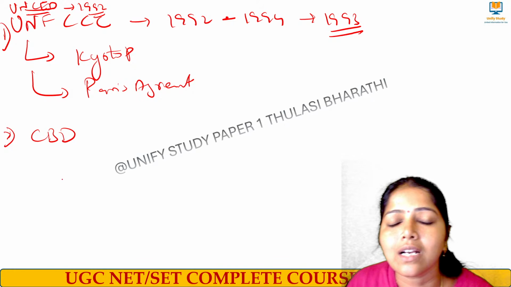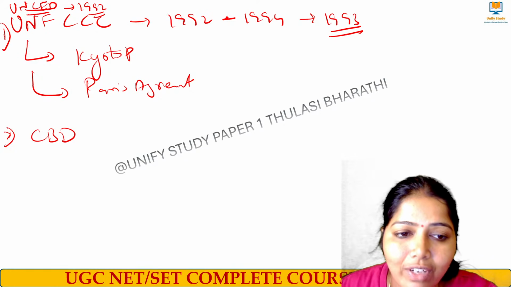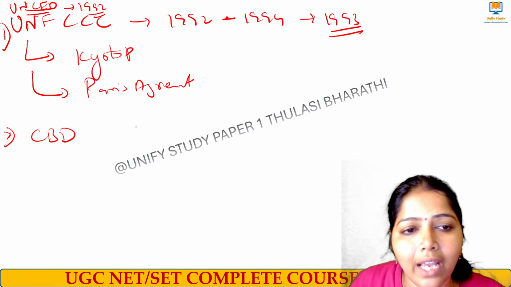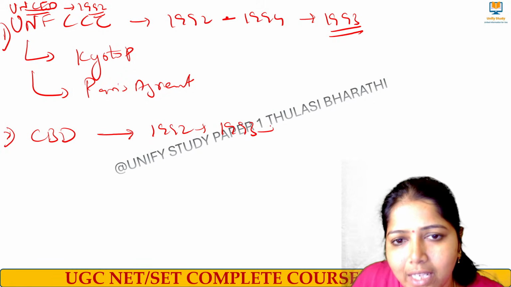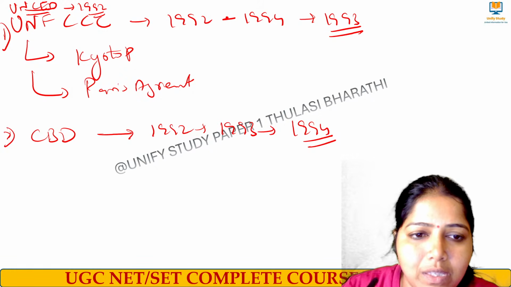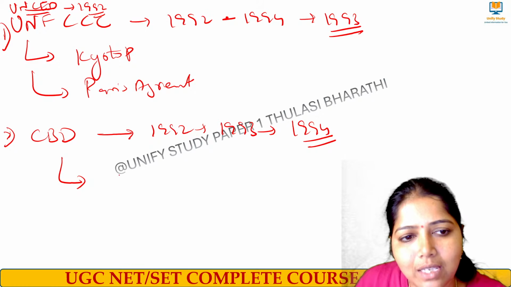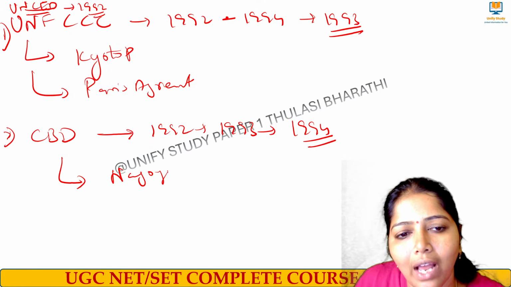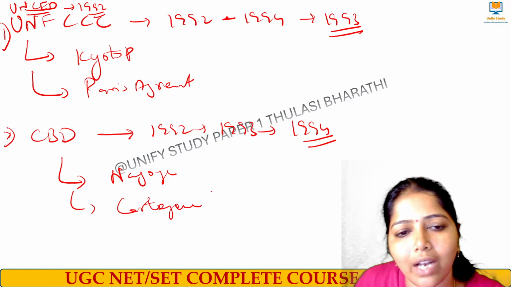CBD. That is the Convention on Biological Diversity. Its name is called what? Convention on Biological Diversity. Again, it was started in 1992. In 1993 it came into force. India adopted in the year 1994. Here, please make a note of it very, very clearly. Don't get confused here. And then under CBD we have the Nagoya Protocol and the Cartagena Protocol. These two important protocols.